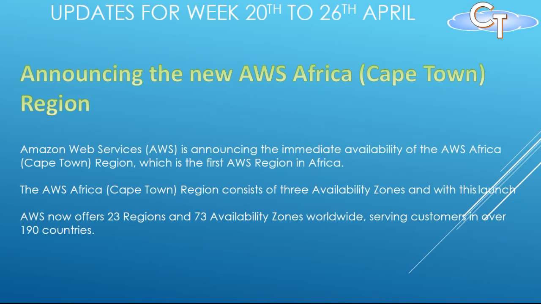Amazon Web Services has announced the immediate availability of the new AWS Africa region. This is the first AWS region in Africa. The AWS Africa region consists of three availability zones, and with this launch, AWS now offers 23 regions and 73 availability zones worldwide.